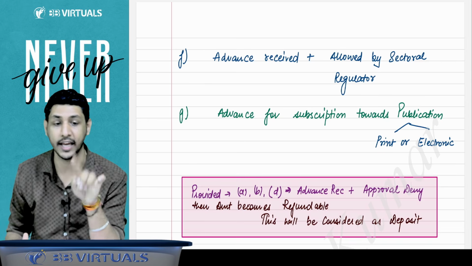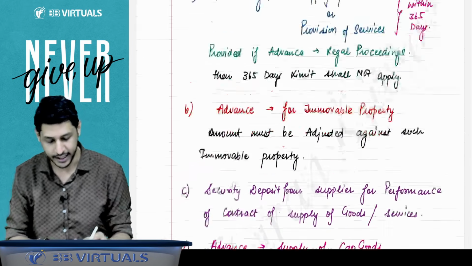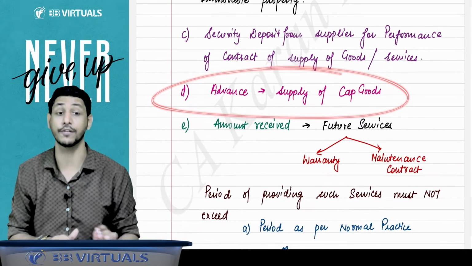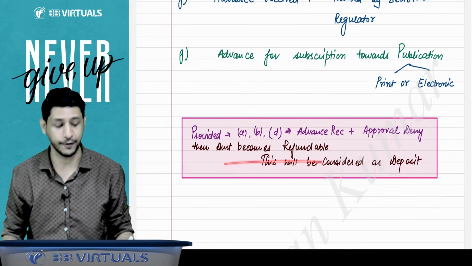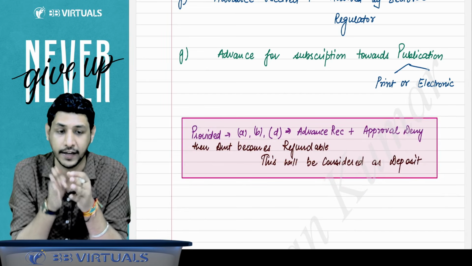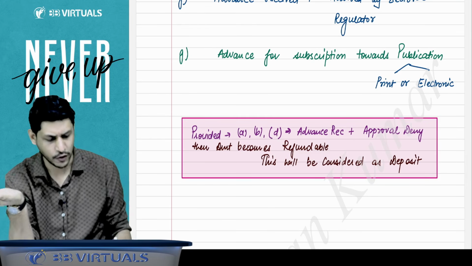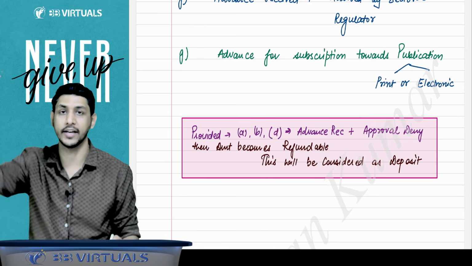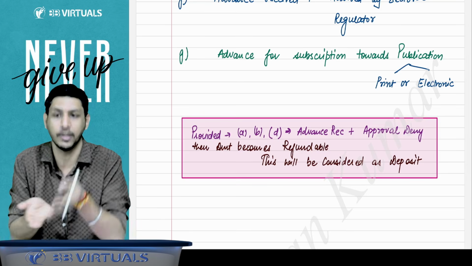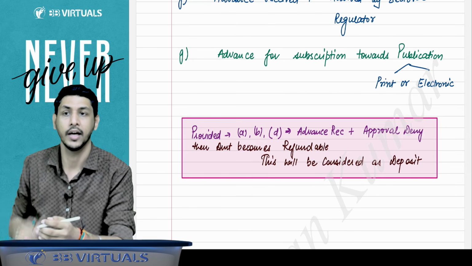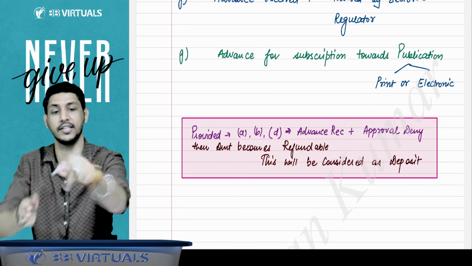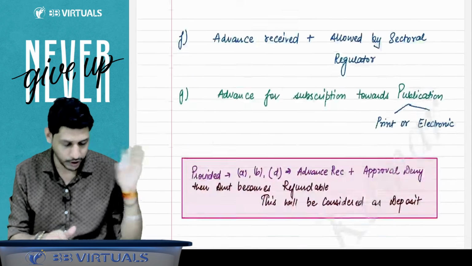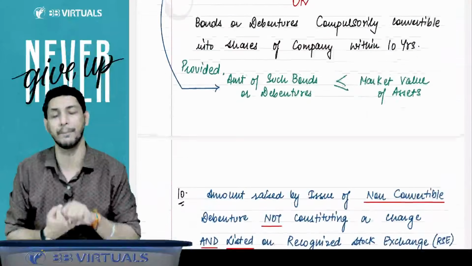But for points A, B and D, what is A, B and D? A, that is supply of goods and services. B, that is advance for immovable property and advance for supply of capital goods. In case the amount becomes refundable, and there was some approval required to do that transaction, but that approval got denied, the authority didn't give you the approval, then the amount becomes refundable. You just refund that amount within the period specified. If you do not refund that amount, then it will be considered as a deposit. And by this, beautifully, you have completed the entire chapter of the deposits.